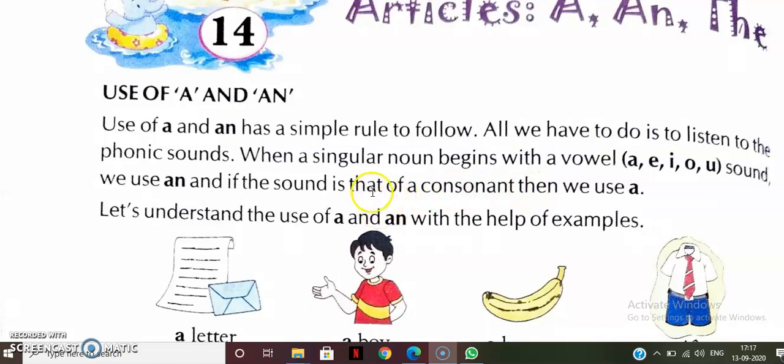So if any word is starting with a, e, i, o, u, we have to write an, and of course if it starts with a vowel sound, then also we have to write an, and if it is a consonant word, then we will use a.